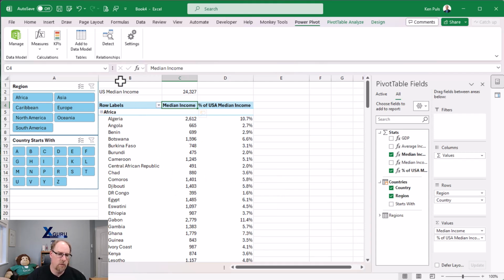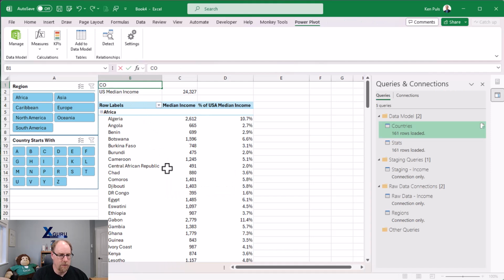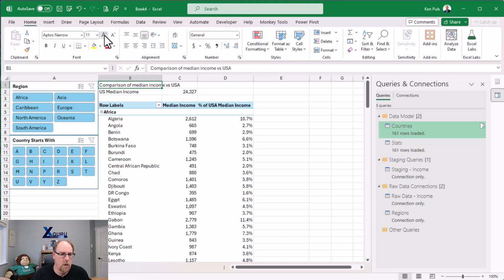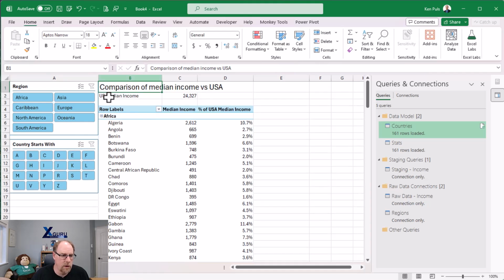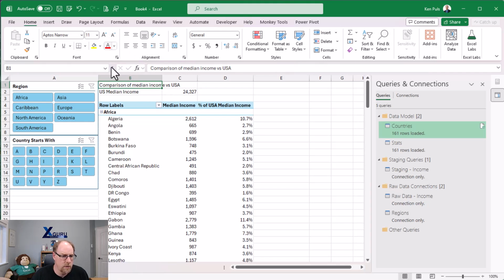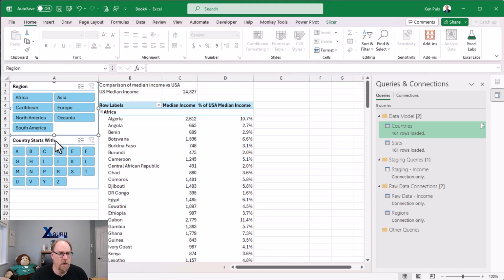Now, I want to do one more thing here. I want to put in a nice little title here. This is a comparison of median income versus USA. And I want to make that title a little bit bigger, but I want you to watch what happens to my "country starts with" slicer as I'm doing this. 1, 2, 3, 4, there we go. Notice how it's starting to move down. That's not so awesome. So I'm just going to move these back here. I'm going to change something on this guy here.